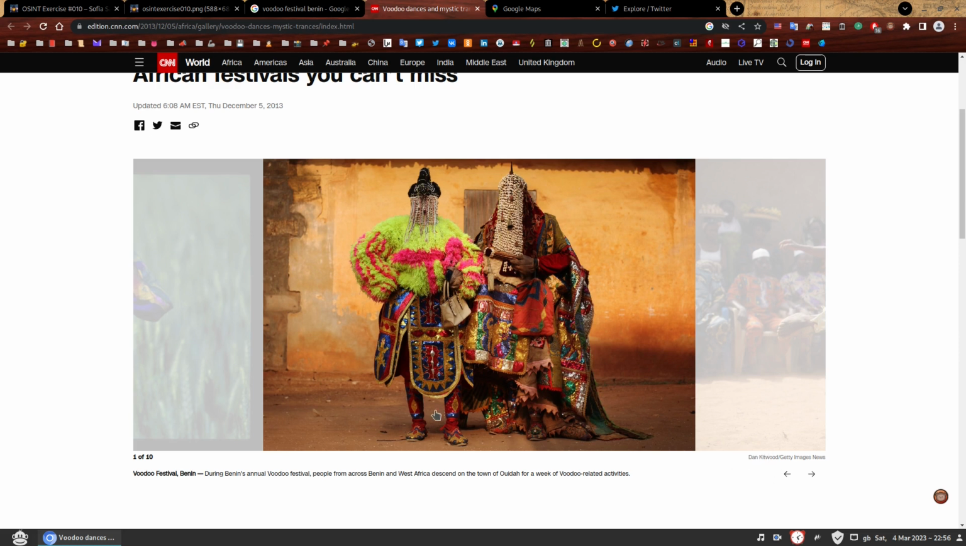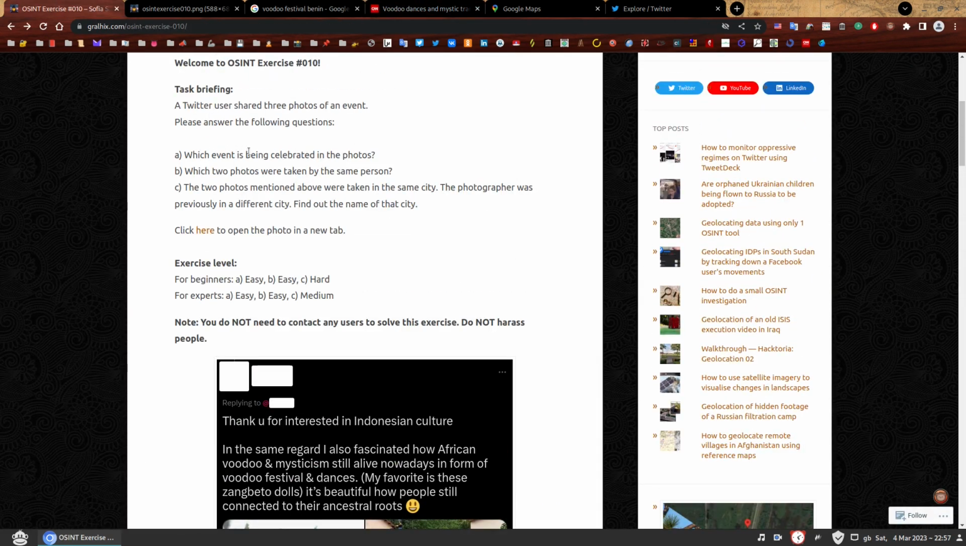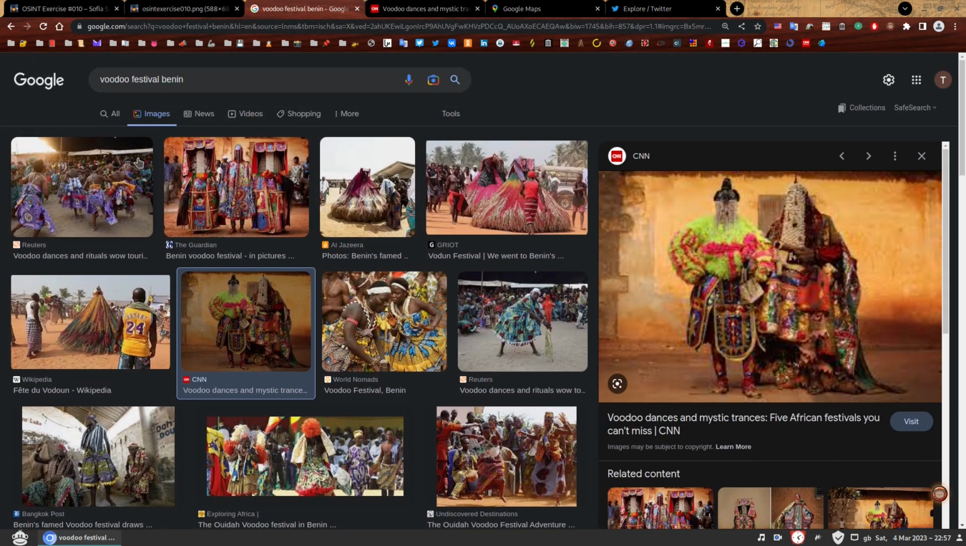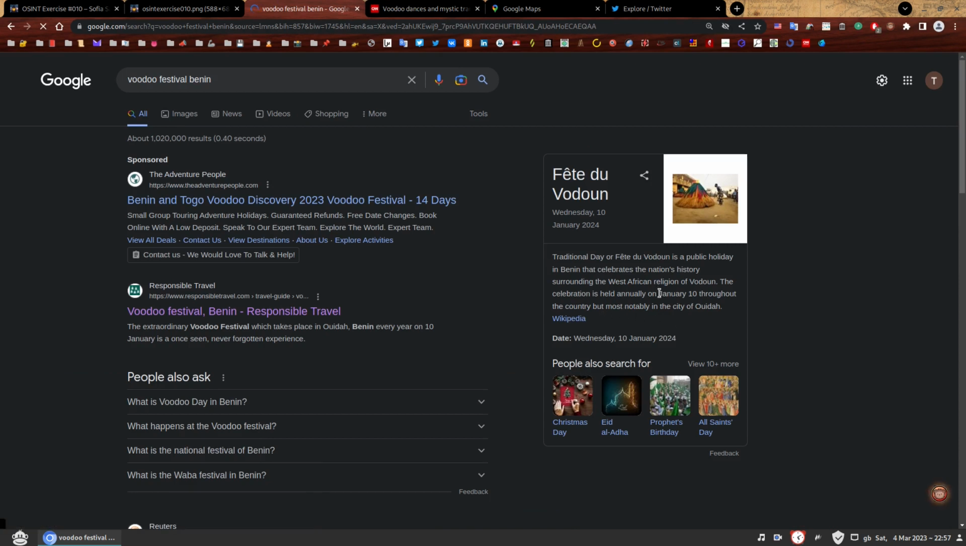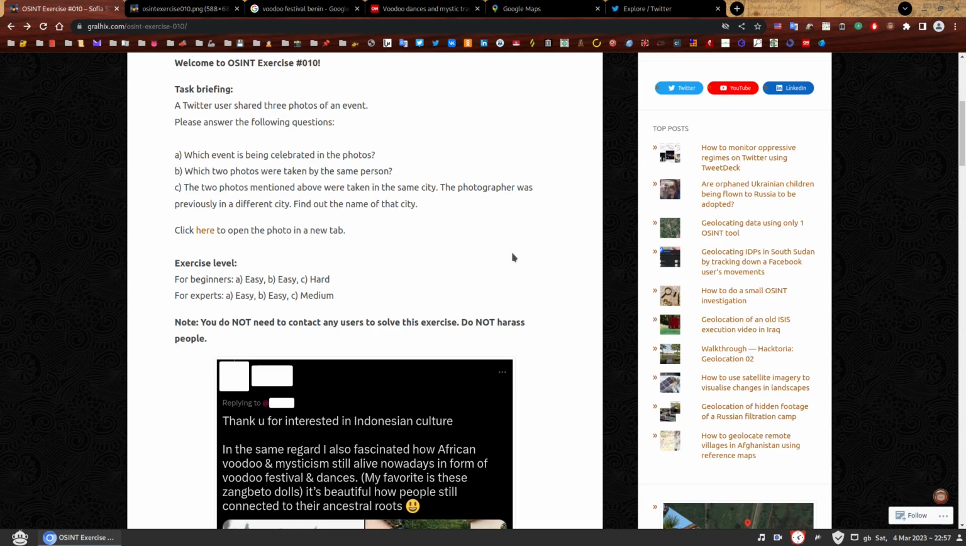At this point, we have enough information to answer the first question, which was, which event is being celebrated in the photos? In the photos, the event celebrated was Benin's annual Voodoo Festival that we know was held on 10 January because we saw that information here. So it was held on January 10. It mentioned this Ouidah city that we can also see here. So this is the answer to the first question, Benin's annual Voodoo Festival. So let's move on to the second question.